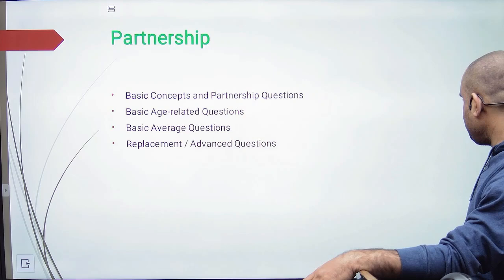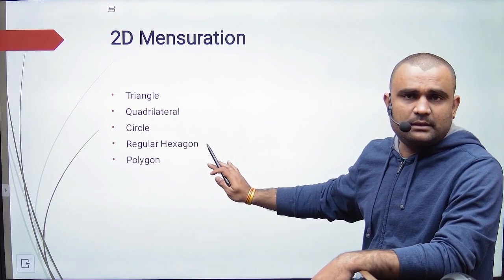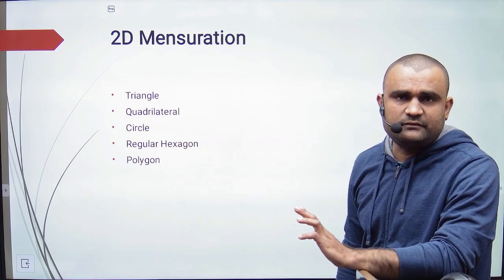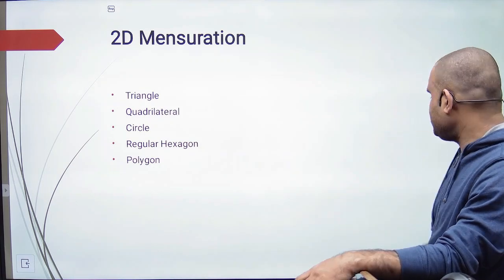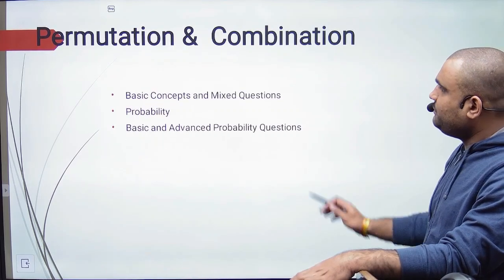Okay, then we have mensuration. They have mentioned it in your syllabus directly that mensuration they are going to ask, basic mensuration, that is 2D and 3D. After that we also have permutation and combination.